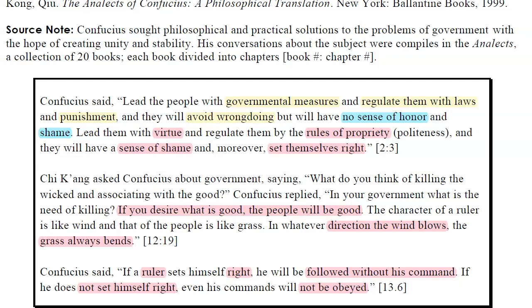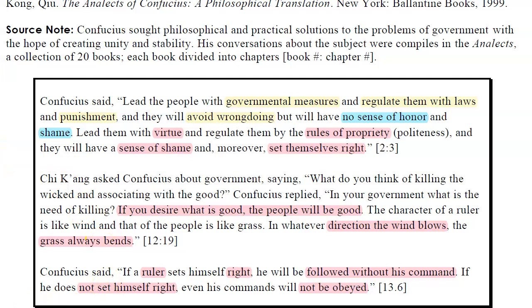Qi Kong asked Confucius about government, saying, "What do you think of killing the wicked and associating with the good?" Confucius replied, "In your government, what is the need of killing? If you desire what is good, the people will be good. The character of the ruler is like wind, and the people are like grass. In whatever direction the wind blows, the grass always bends."